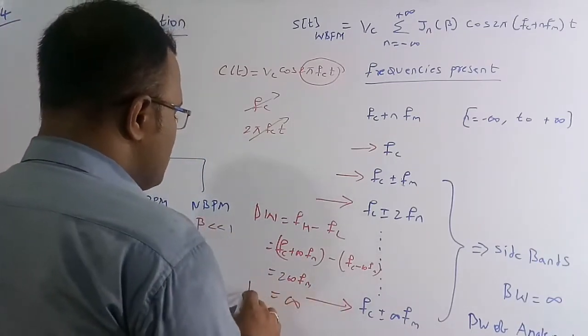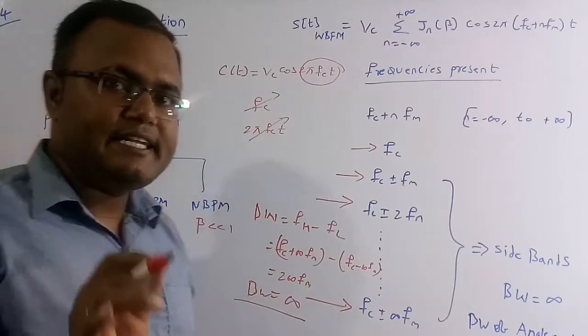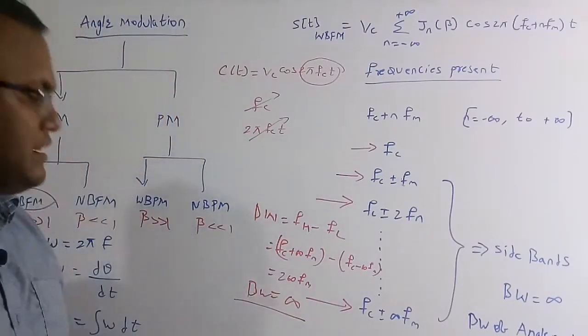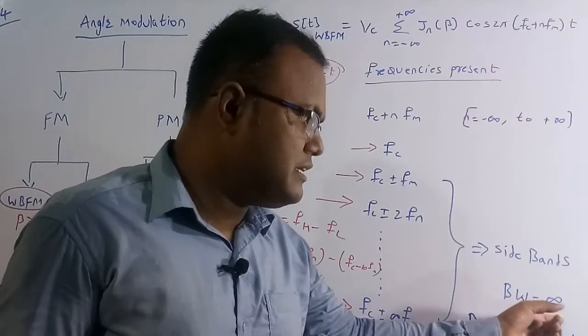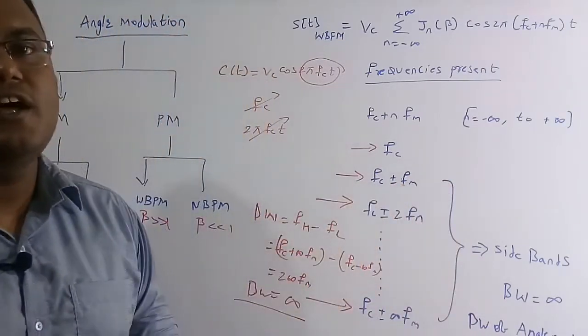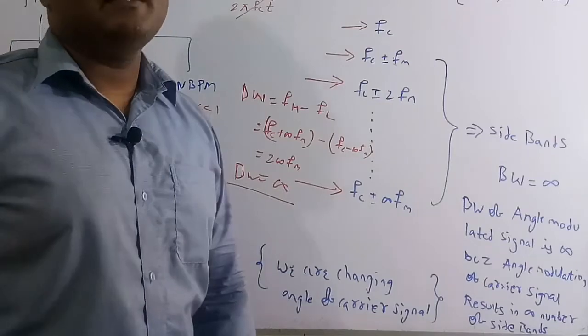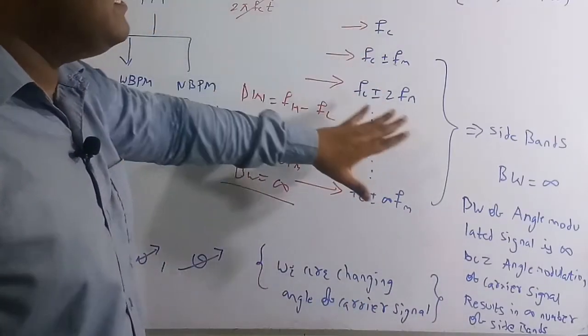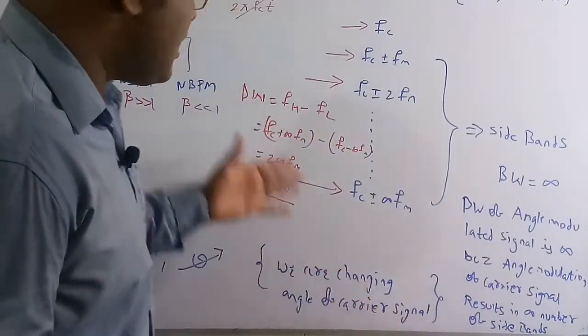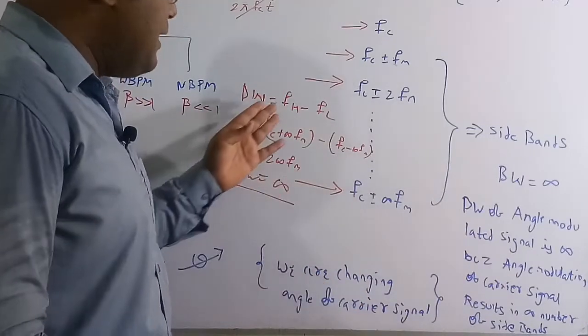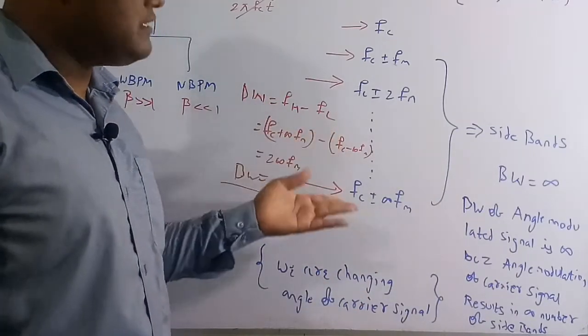Therefore, theoretically, the bandwidth in FM modulation is infinity. By using Carson's rule, we make it a finite value, 2 into (delta F plus Fm). But theoretically the bandwidth is infinity because there are a lot of frequencies.